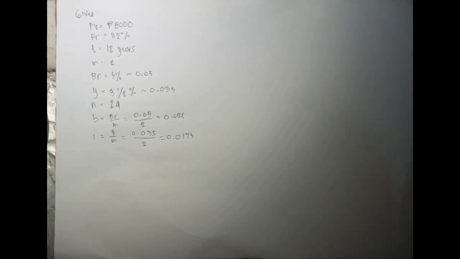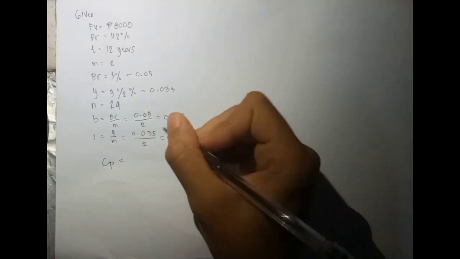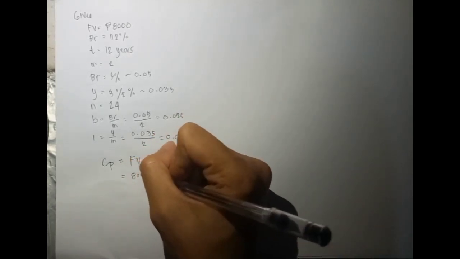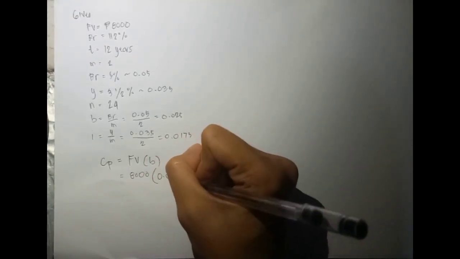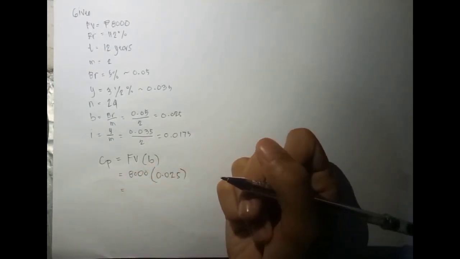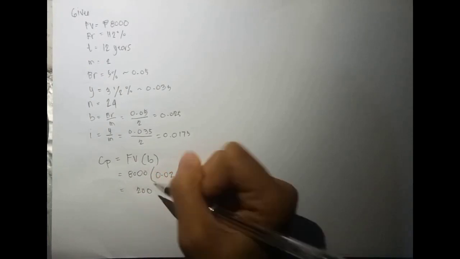So una nating hahanapin ay yung ating CP o yung ating coupon payment. CP is equal to FB times B, or 8,000 times 0.025. So yung ating coupon payment is 200 kasi 8,000 times 0.025 is equal to 200.